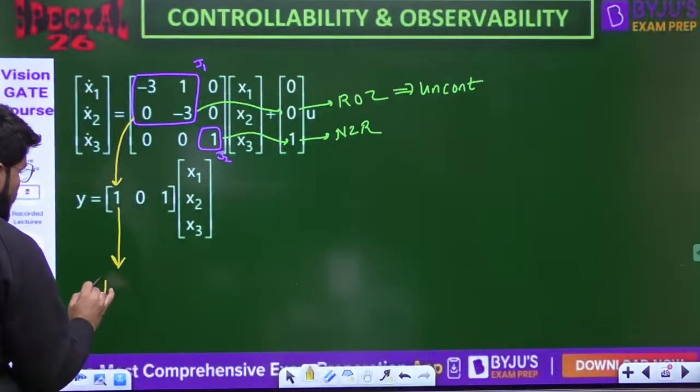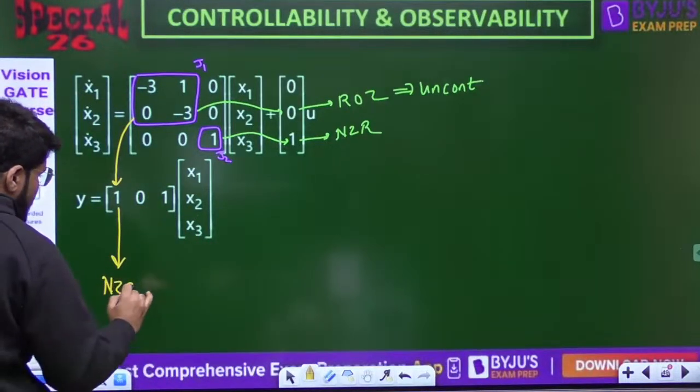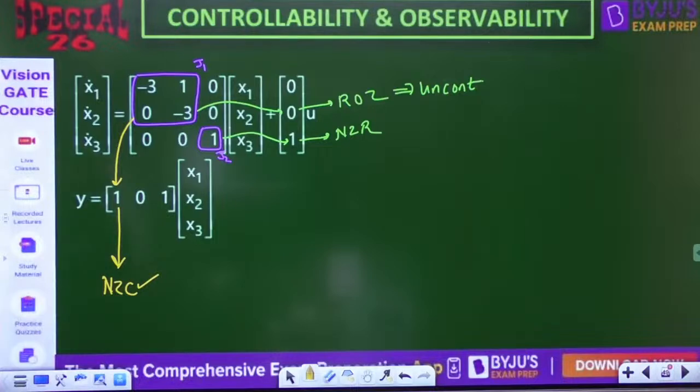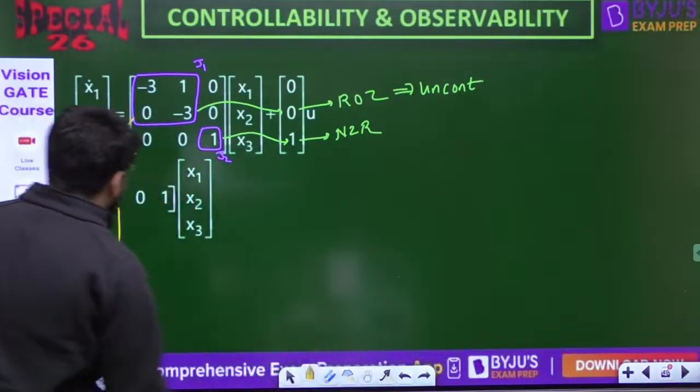And check whether it is 0 or non-zero. It is a non-zero column. Good. It is a non-zero column. Good. Okay, no problem. Then J2.